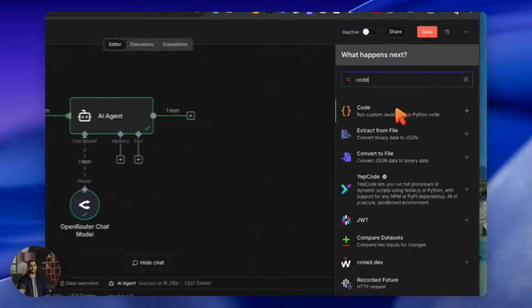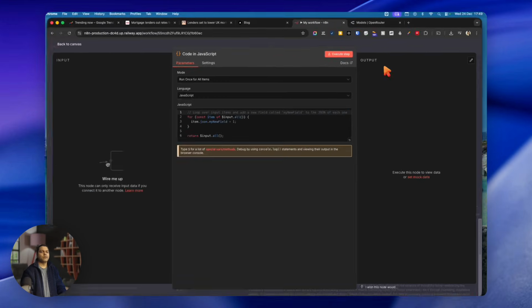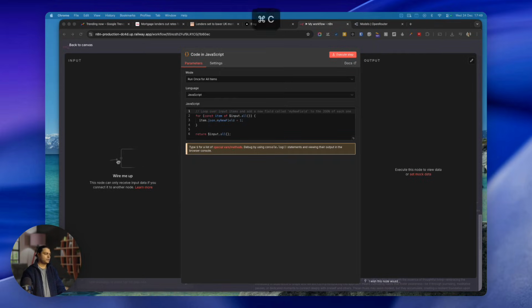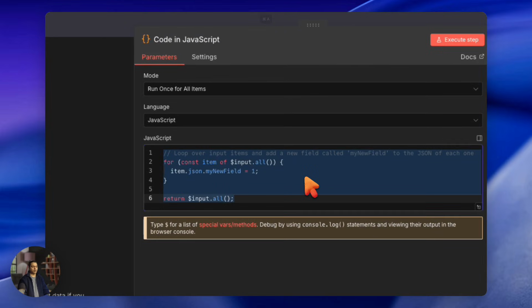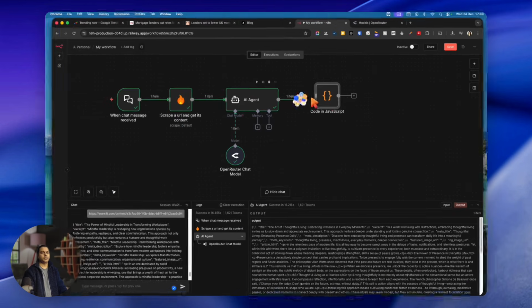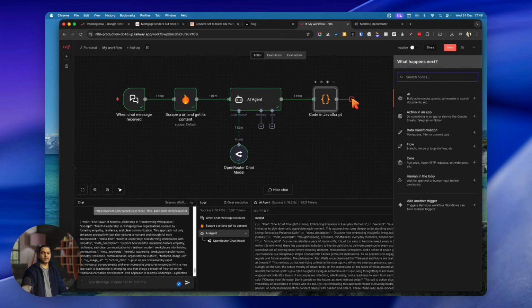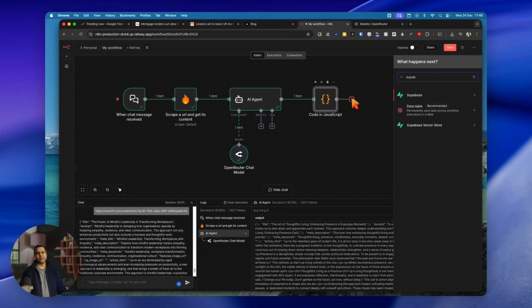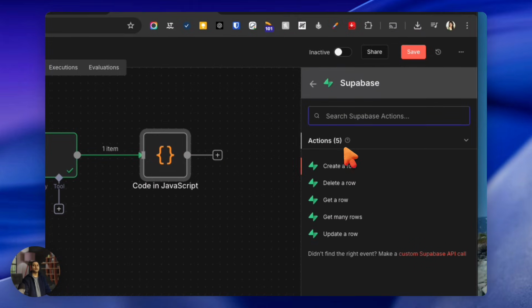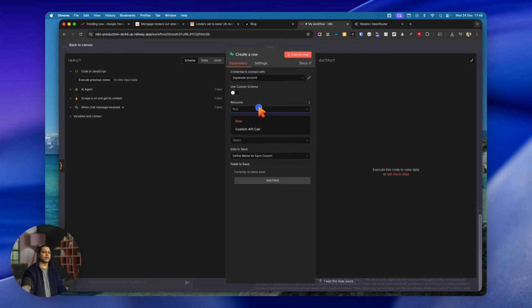So you click on this, and it will create a code node for you. What I'm going to do is copy paste a simple JavaScript that parses the whole article into this particular format and put it here. There you go, it parses it here. And then at the end of it, I'm going to add Supabase, which is where my database is, connect it, and create a row. Then I will connect my Supabase account, and I'll say create, and that's pretty much it.